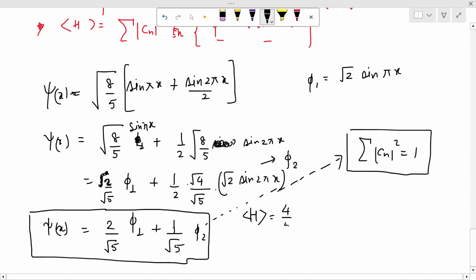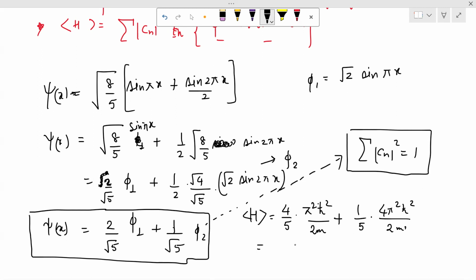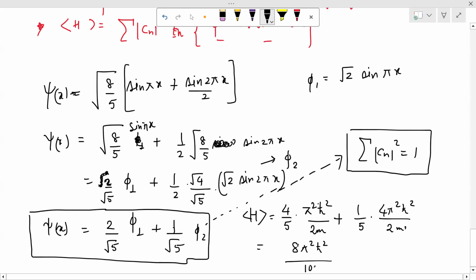The expectation value of energy would be simply 4 upon 5 into the energy corresponding to phi 1, that is pi squared h-bar squared upon 2m, plus 1 upon 5 into the energy corresponding to phi 2, which is 4 pi squared h-bar squared upon 2m. So effectively, I'm going to get 4 plus 4 is 8, so it is 8 pi squared h-bar squared upon 10m, and that is equal to 4 pi squared h-bar squared upon 5m. So this is the required answer for your problem.